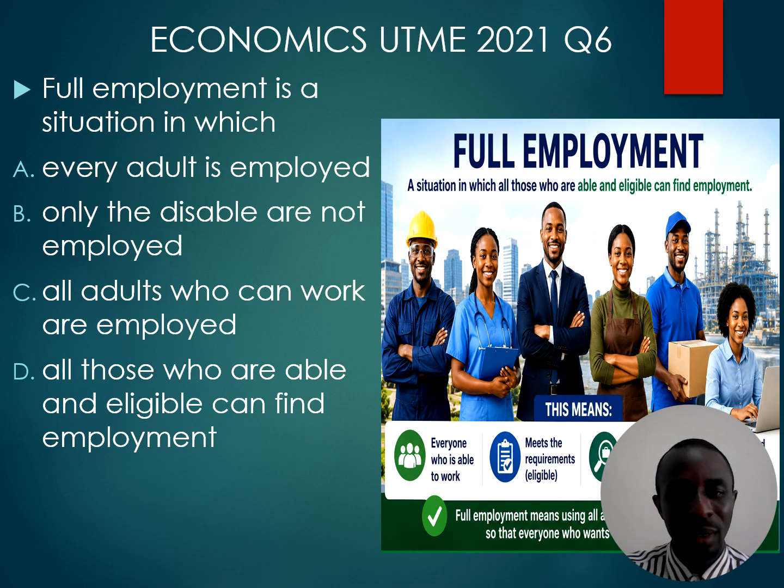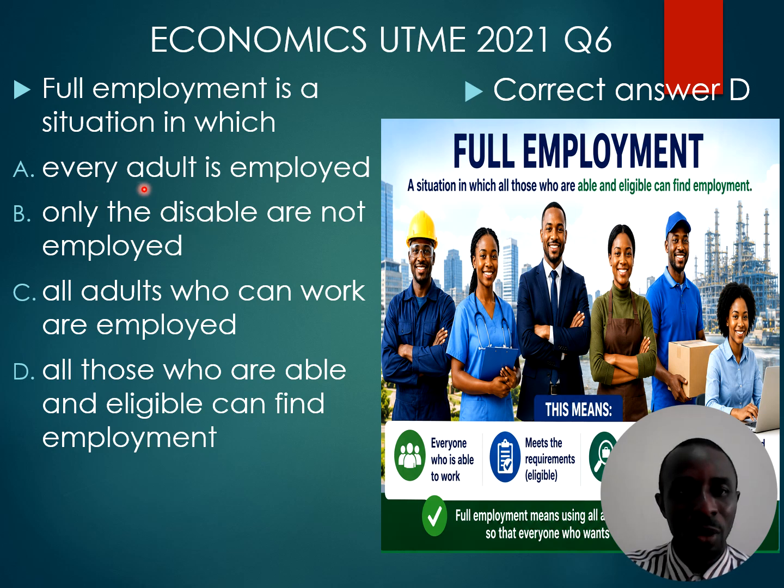Question 6. Full employment is a situation in which all those who are able and eligible can find employment. That's option D. Those who are able to work, that is, they are qualified, they have the requirement to work, they are able and they are eligible, can find employment. That means the country is experiencing full employment. We can't pick option A because not all adults have the requirement to be employed.